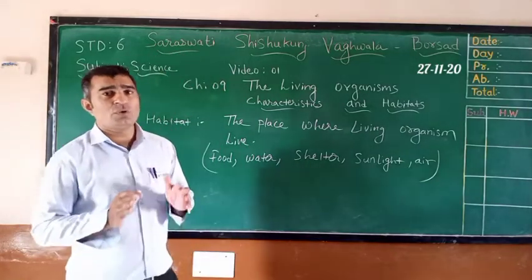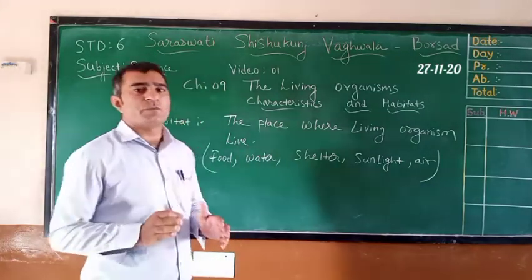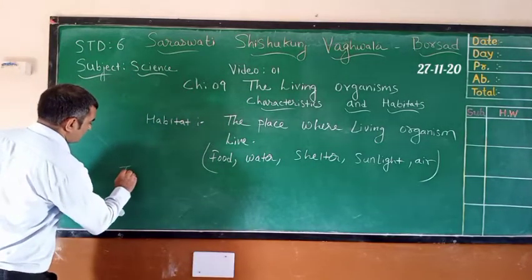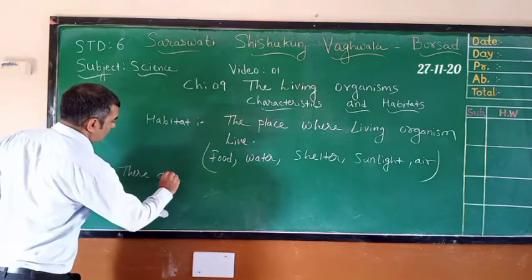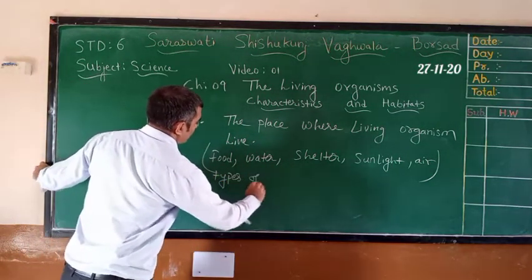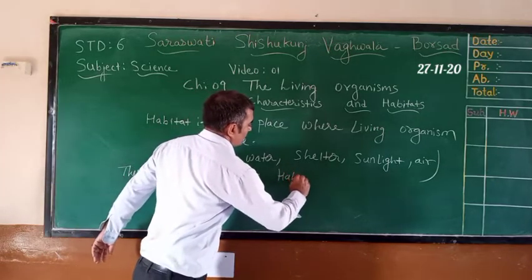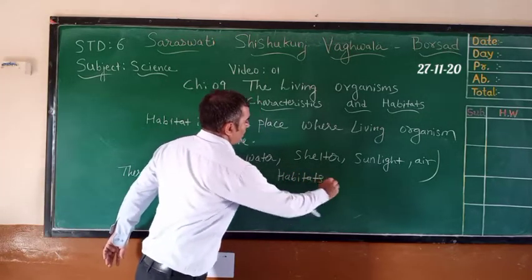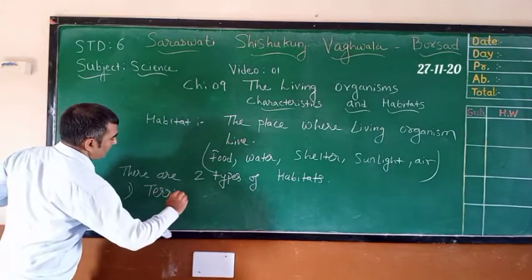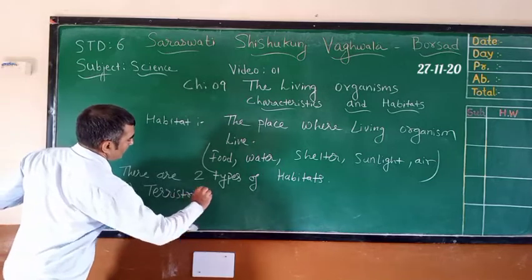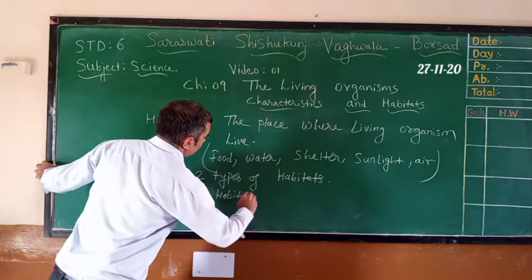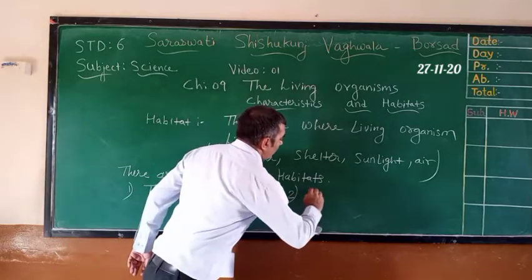So, there are two main types of habitats for plants and animals, and that is first, terrestrial habitat, and second, aquatic habitat.